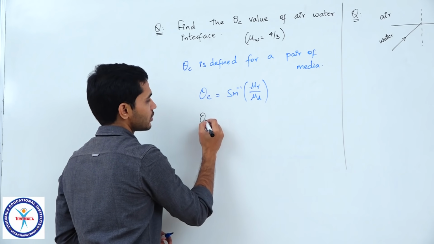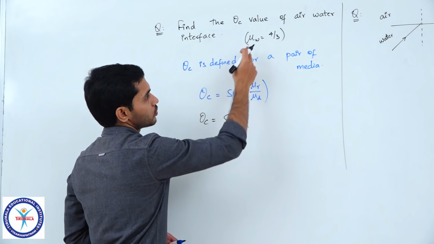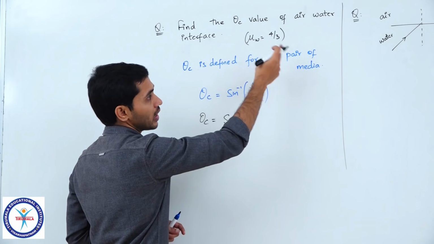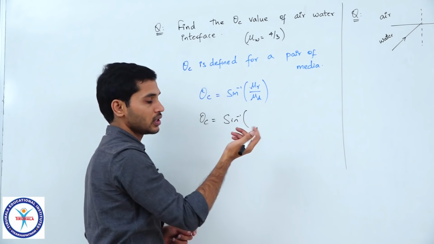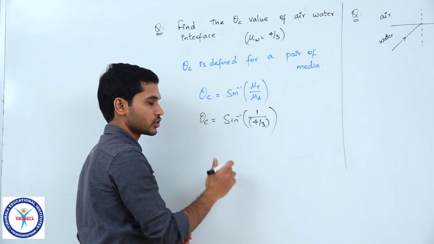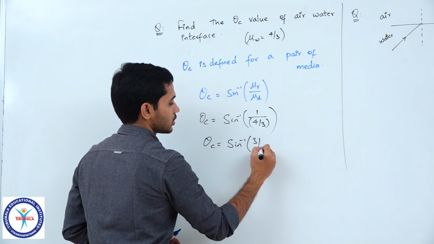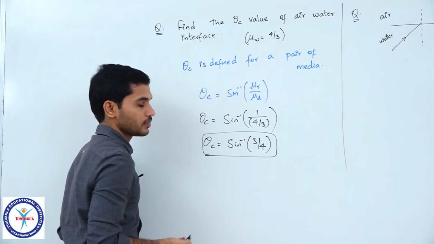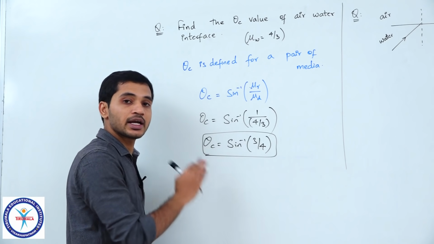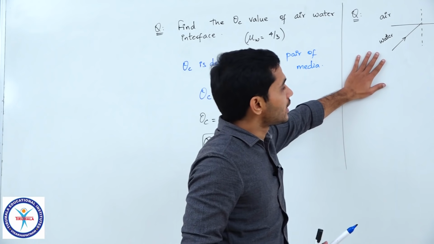So, we can directly write the value of theta c as sine inverse of mu r by mu d. Like I told you, you do not have to worry. Air has 1, water has 4 by 3. Smaller is 1, larger is 4 by 3. Just substitute that, it will be correct for sure. So, theta c is equal to sine inverse of 3 by 4. That would be the critical angle, clear. If the angle of incidence is greater than this, then total internal reflection, 100% reflection, will take place, right. Okay. Now, the next question.